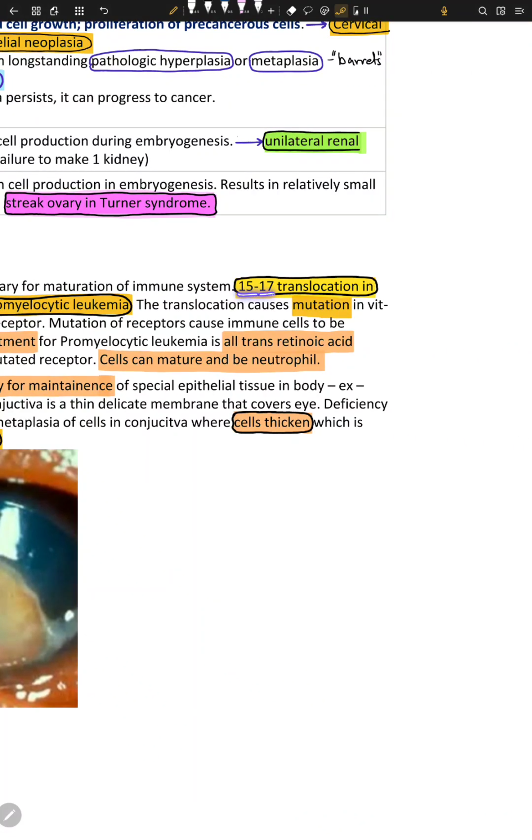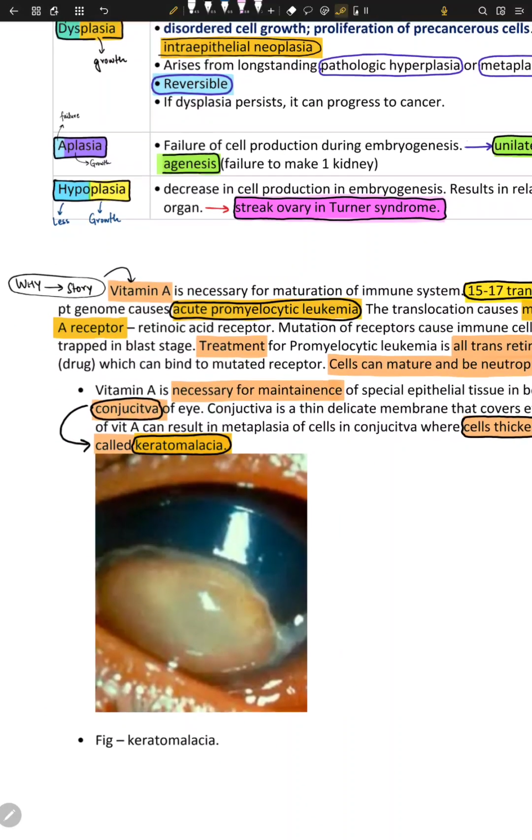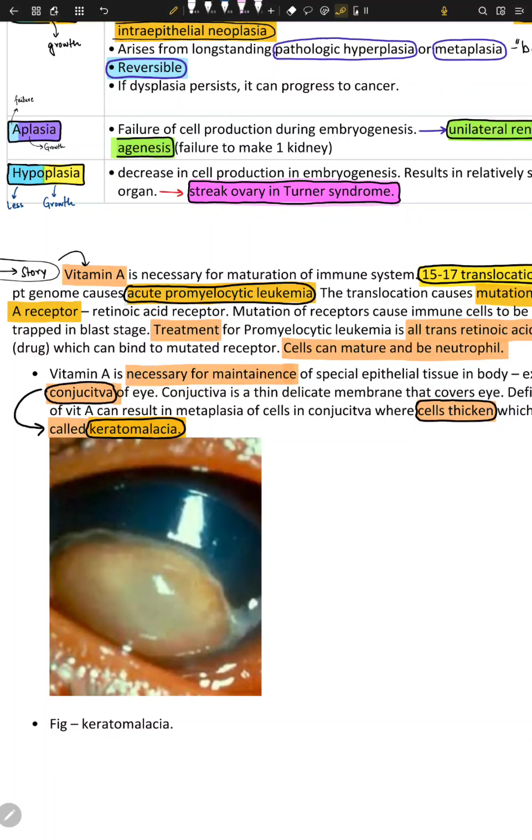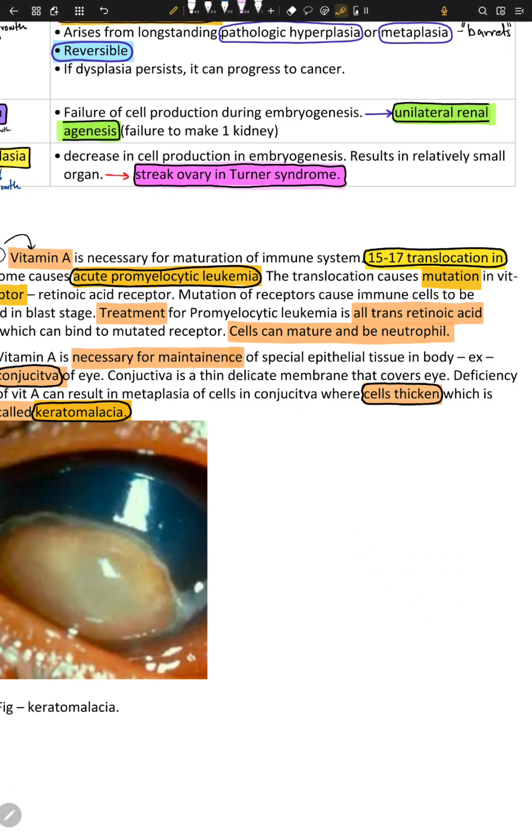There's something called the 15;17 translocation in the genome, and it causes APL, which is acute promyelocytic leukemia. And acute promyelocytic leukemia is basically that these WBCs are immature, right? So this is an acute condition. Pro means immature. Myelocytic means it's a myelocytic condition, and leukemia is the blood cancer.